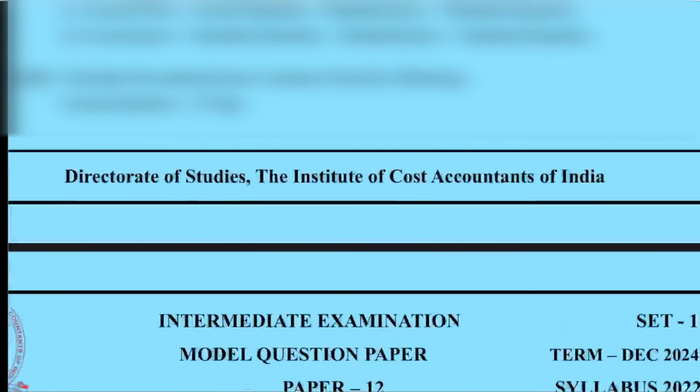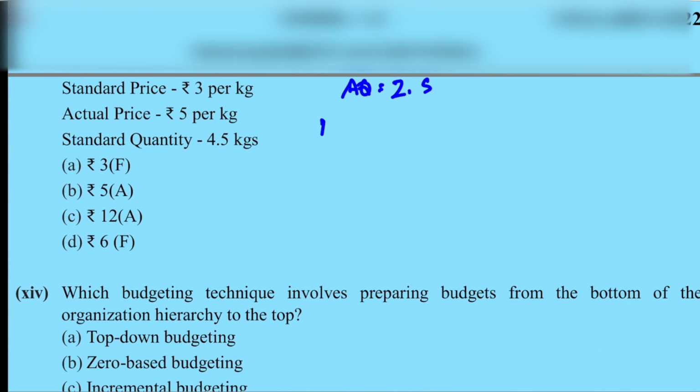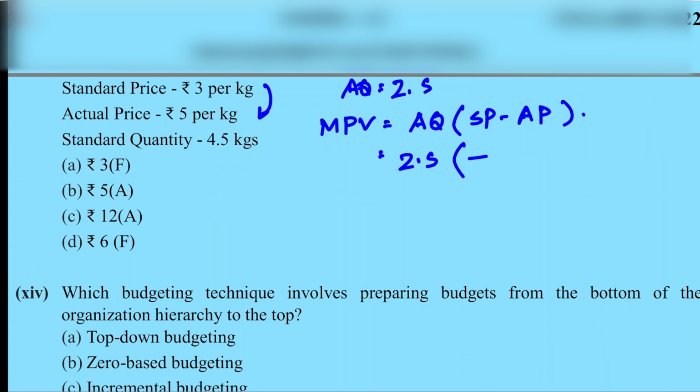So they have asked material price variance is equal to AQ into SP minus AP. AQ is 2.5, SP minus AP is minus 2. So it is 5 adverse. So B, 5 adverse, is the correct answer.